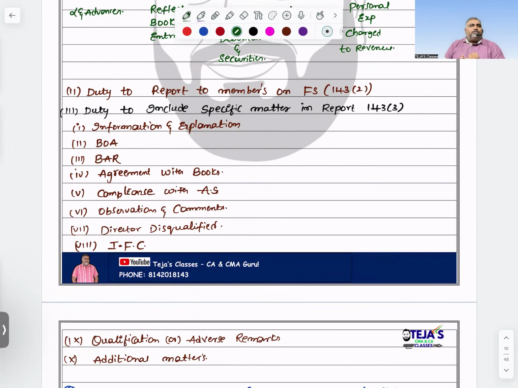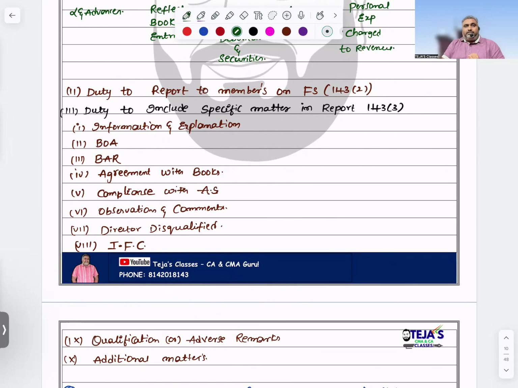What are the books of accounts maintained by the concerned company? Branch auditors' reports should be included there. Whatever financial statements they prepared, are they in agreement with the books of accounts or not? While preparing the financial statements as per AFRF, I will check whether accounting standards are complied with or not.